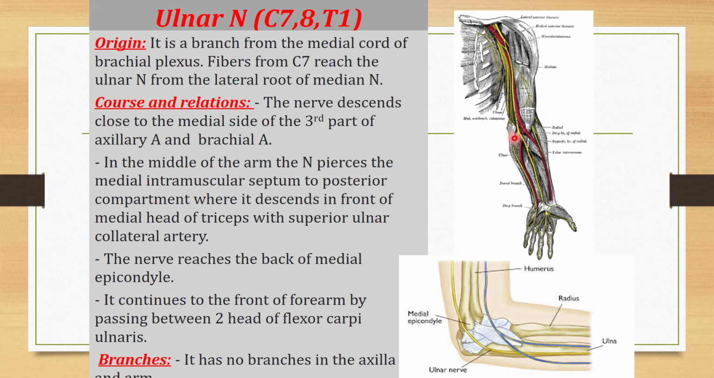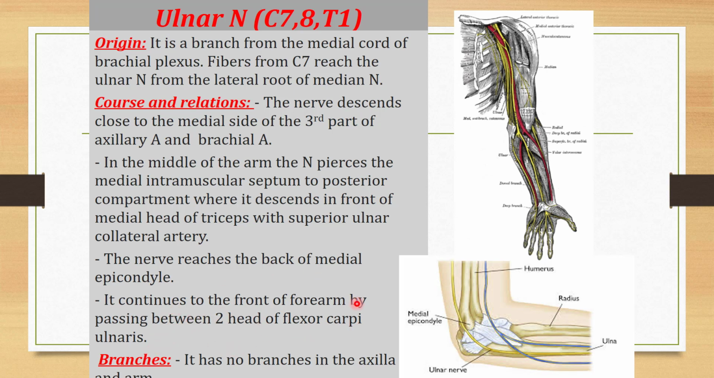In the middle of the arm, the nerve pierces the medial intermuscular septum. See here, the ulnar nerve pierces the medial intermuscular septum and goes to the posterior compartment where it descends in front of the medial head of the triceps with the superior ulnar collateral artery. The nerve reaches the back of the medial epicondyle. This point is very, very important, that the ulnar nerve reaches the back or the posterior side of the medial epicondyle. It continues to the front of the forearm by passing between the two heads of the flexor carpi ulnaris muscle. So it will supply that muscle also.